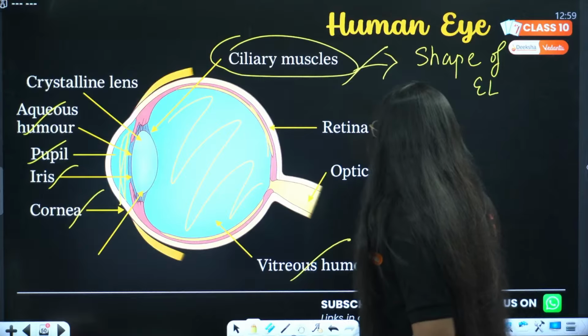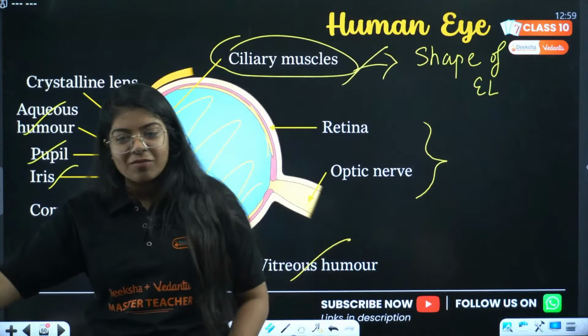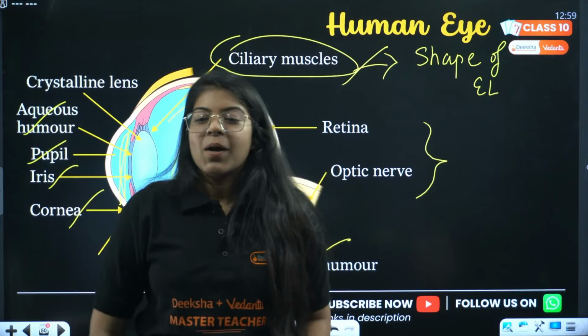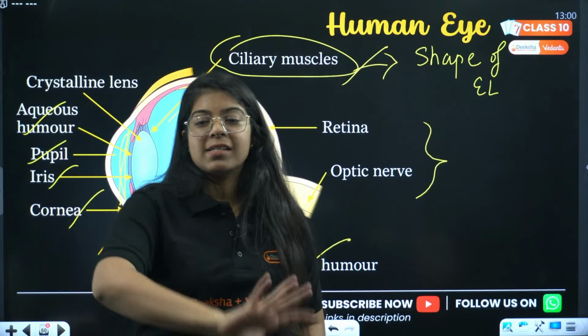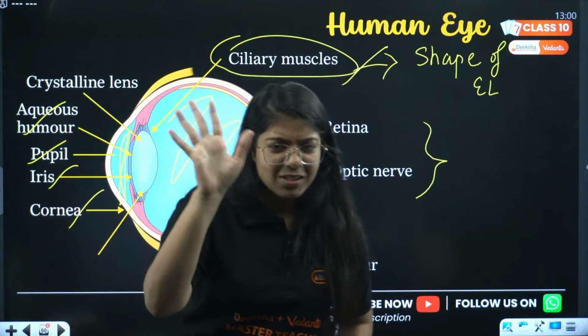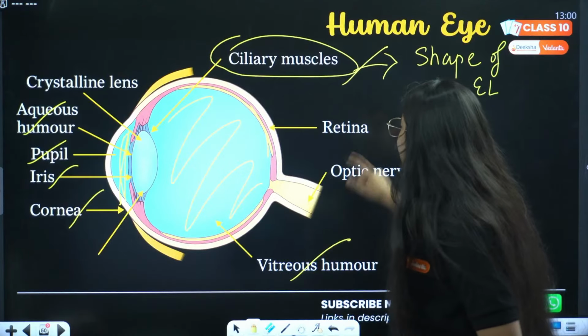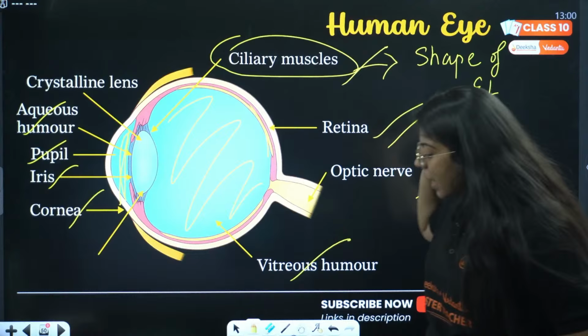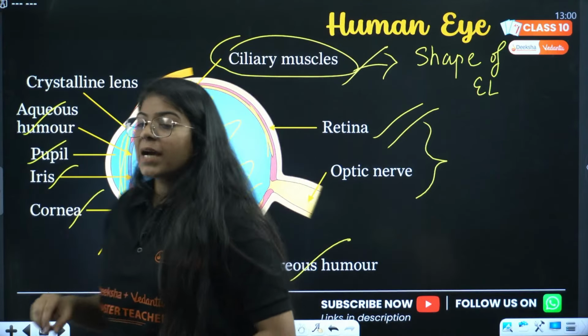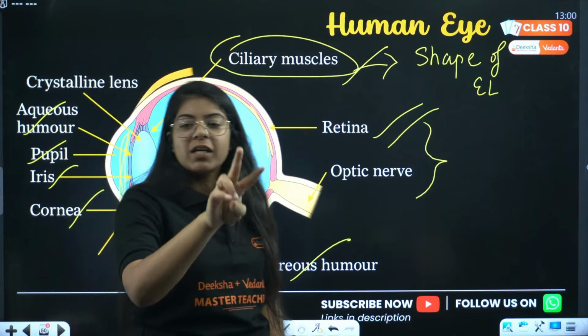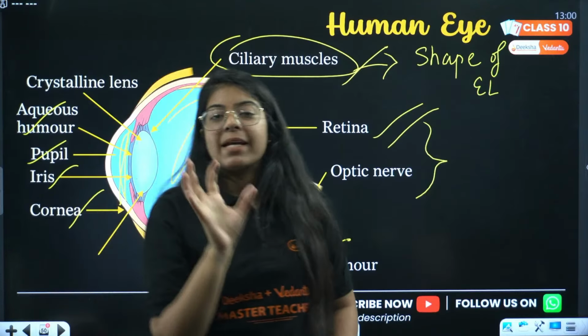Okay, 3 things are left. What is the screen of the eye? What is called the screen of our eye? Now this is very basic, I'm going to answer. The answer is retina. Now let me know, what are the 2 kinds of cells present on the retina?